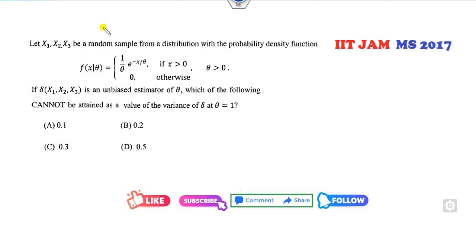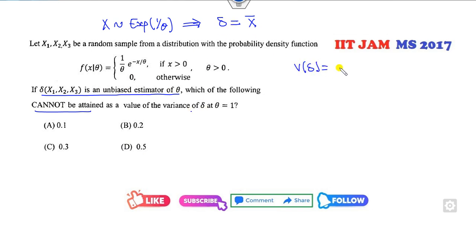Okay, look at this one. X follows an exponential distribution with the parameter theta. Delta is an unbiased estimator of theta. So what is the exponential distribution? As I told you, what is my theta? Theta is my x bar. For the exponential distribution, x bar is the unbiased estimator. Which of the following cannot be attained? The variance of delta means the variance of x bar, with 3 samples.